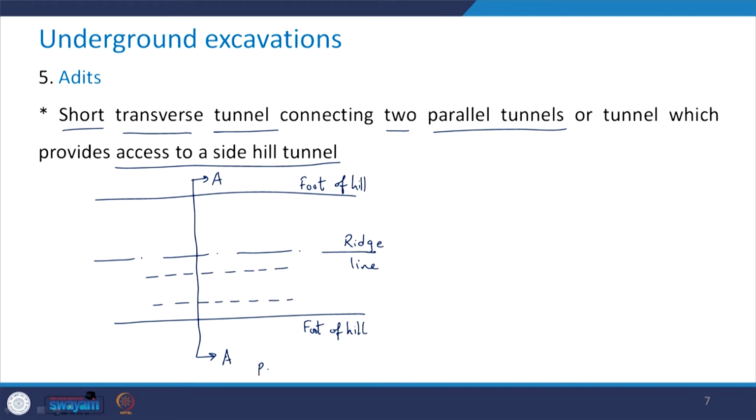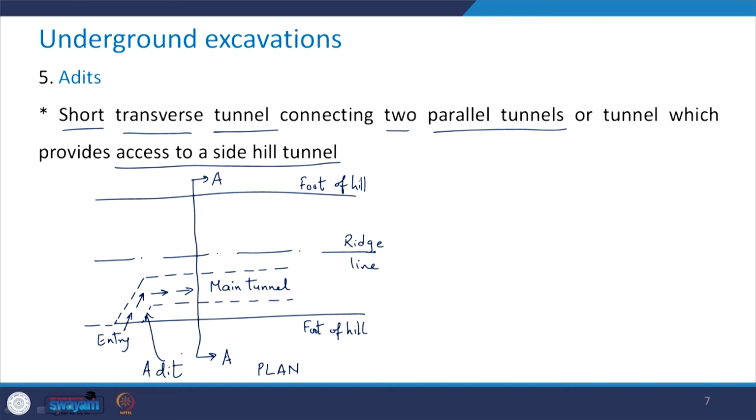So I am drawing a plan. If I have this kind of structure which is used for entry to the main tunnel, so this is your main tunnel. This is entry. So this is called an adit.